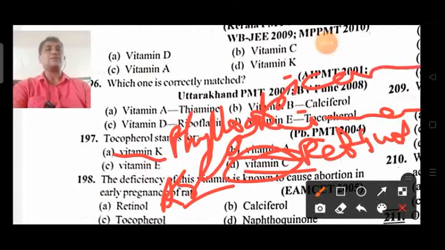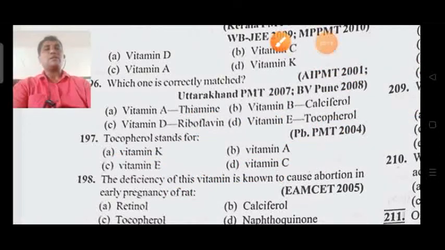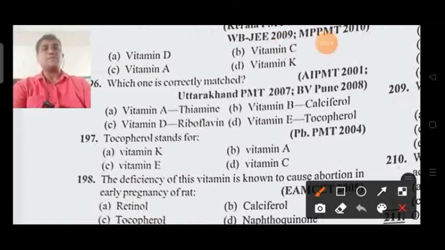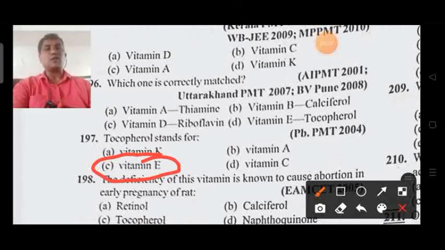Here, tocopherol is the other name of vitamin E. So the answer is vitamin E, option C.